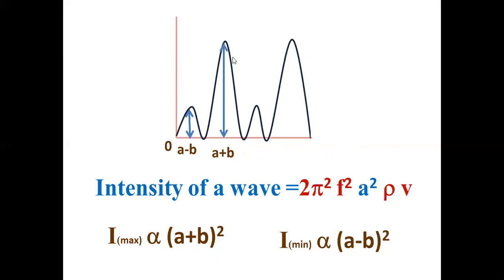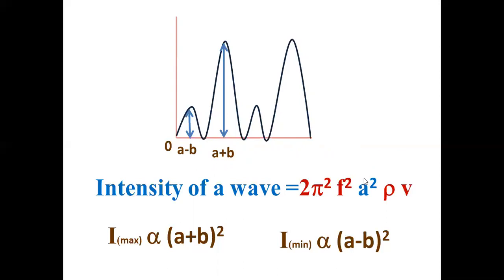Now the amplitudes are not the same. So what is the intensity of the wave where the crest falls on crest? What is the intensity where the crest falls on trough? When the crest falls on trough, the resultant wave will be decreasing in size. When the crest falls on crest, the resultant wave will be increasing in size. What is the intensity ratio between these? You know that intensity is directly proportional to the square of the amplitude.